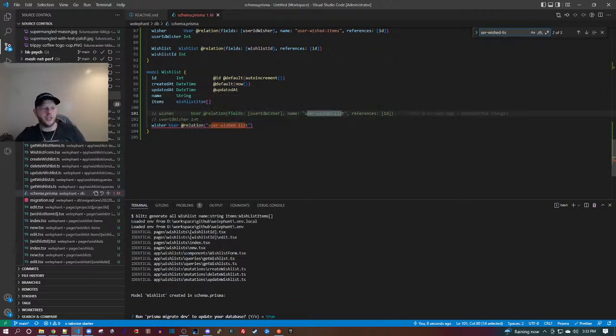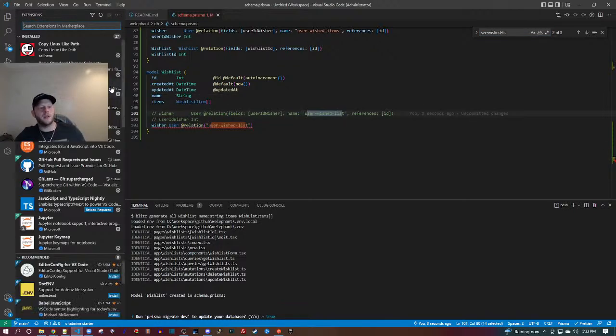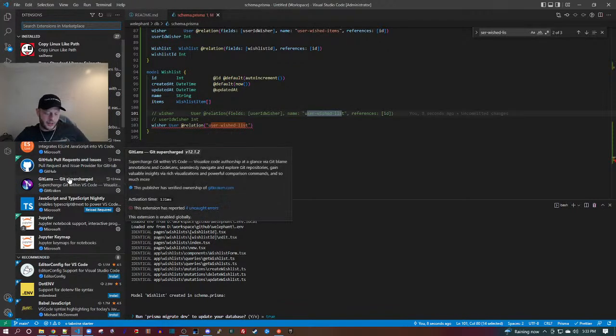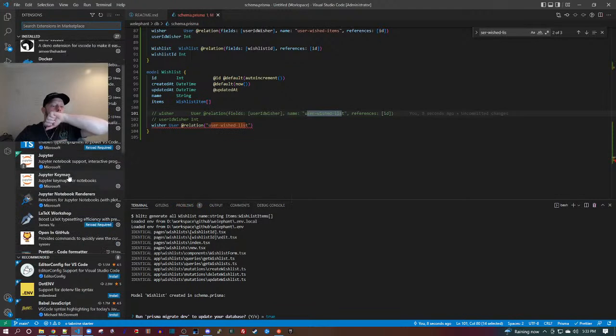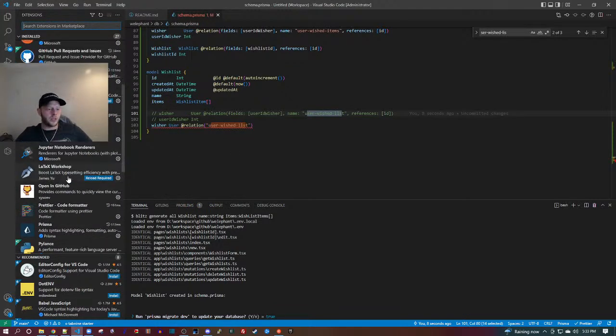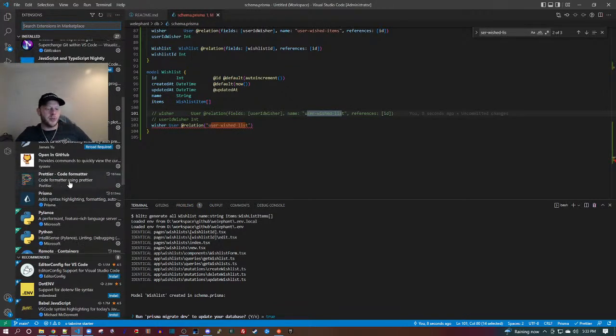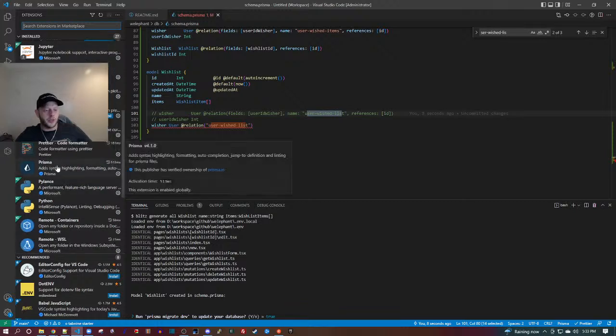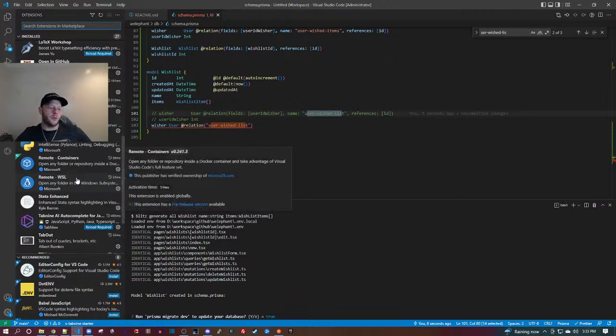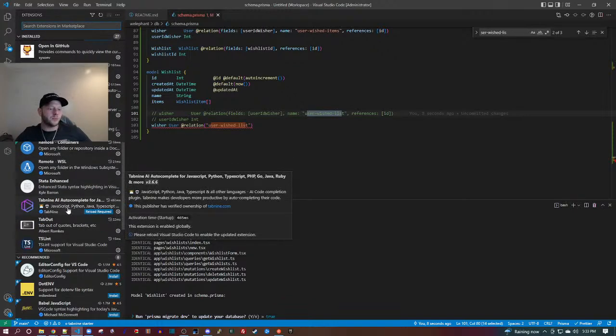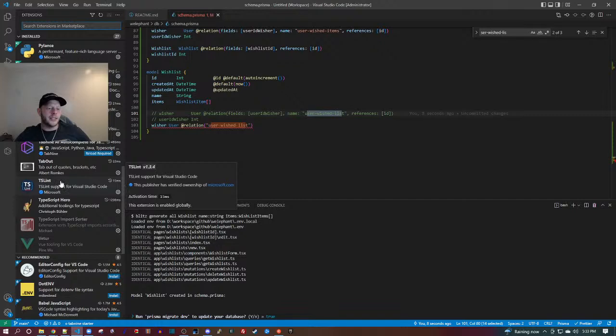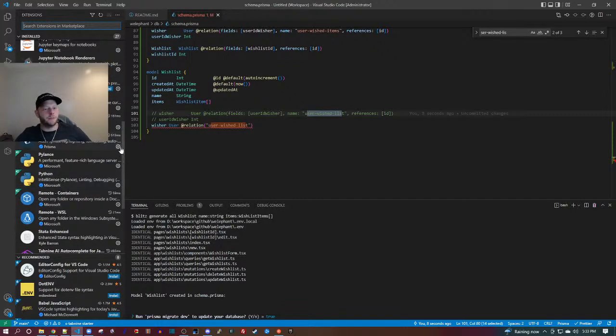Can you show your extensions? All right, I'll do that for about 10 seconds, but I don't want to get derailed here. Copy Linux-like path, Docker, ESLint, GitHub pull request, GitLens, big shout out to GitLens. I have Jupyter notebooks and LaTeX. Prettier, for sure, we need Prettier. Prisma. We've already seen the Prisma extension helping us with the auto format. Tabnine, TSLint and TypeScript Hero. There you go.